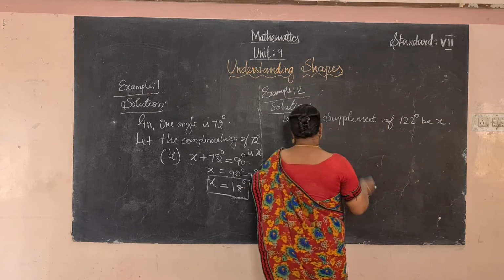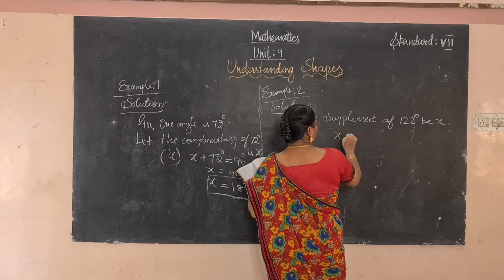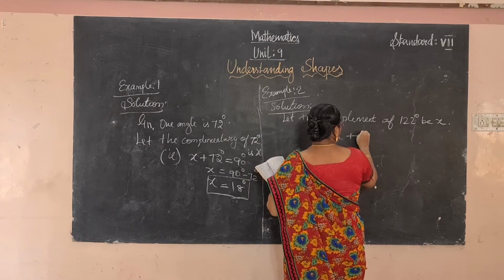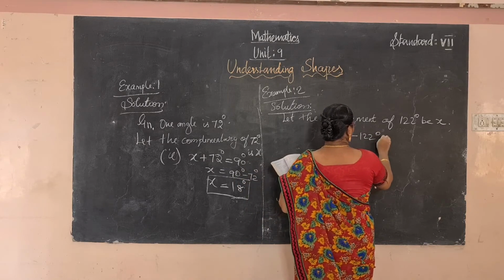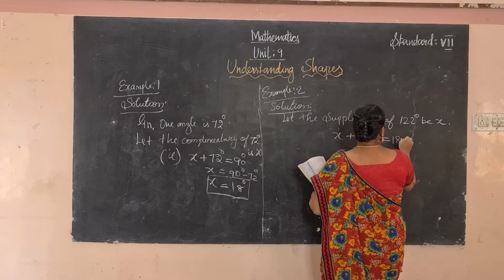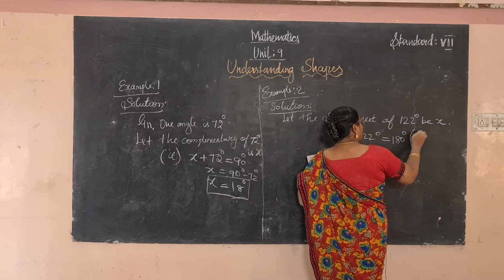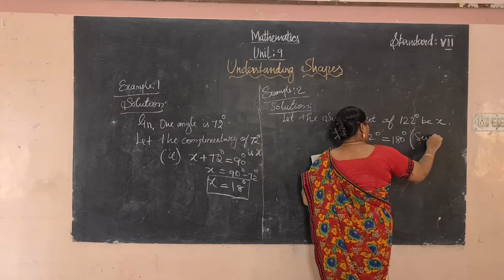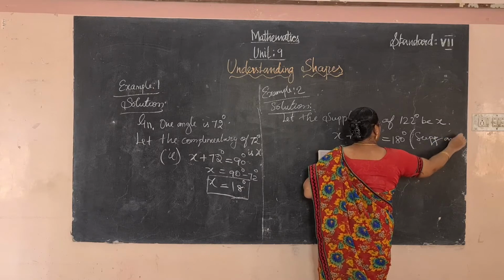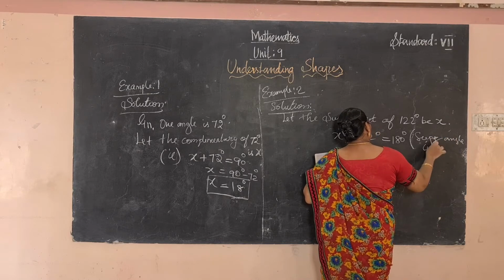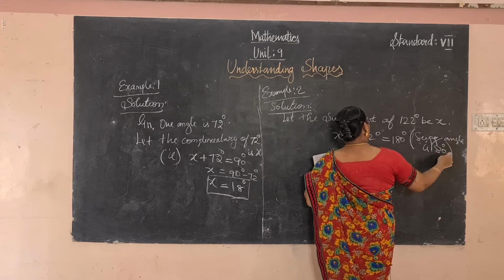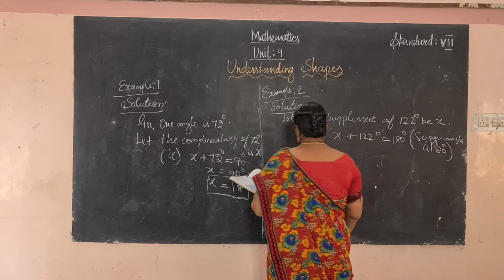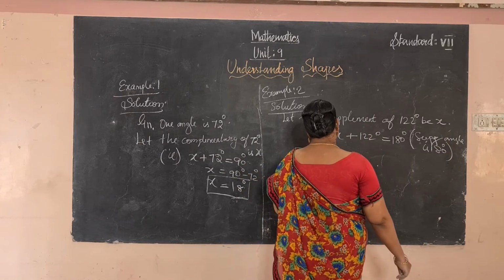Then x plus 122 degree is equal to 180. Here supplementary angle is 180 degree, or the sum of two angles is 180 degree.